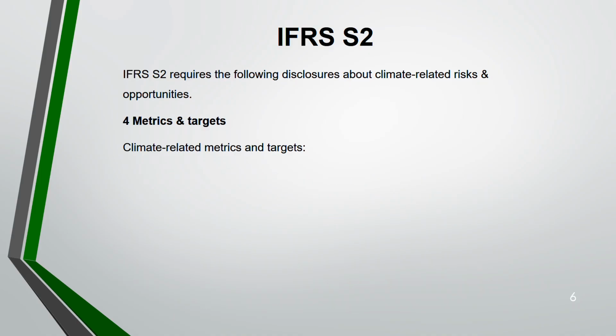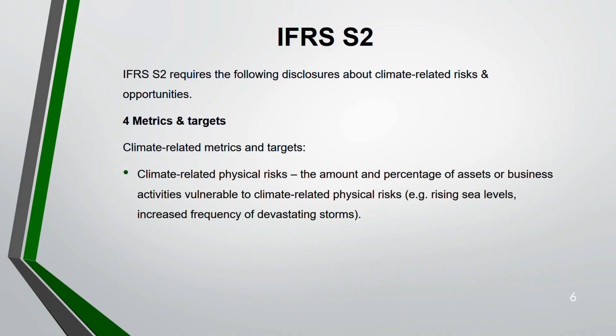Okay. Next, climate related physical risk: the percentage and the amount of assets that are vulnerable to climate related risk. For example, rising sea level, increased frequency of devastating storms. This can have an impact, especially on construction industry. Some industry like service industry will not be so impacted by the rise in sea level. But if you are having a factory nearby the sea, ocean or a beach, let's say, you are very vulnerable.